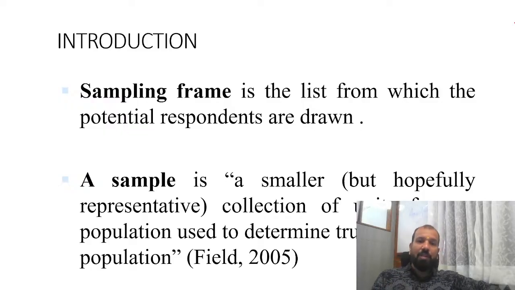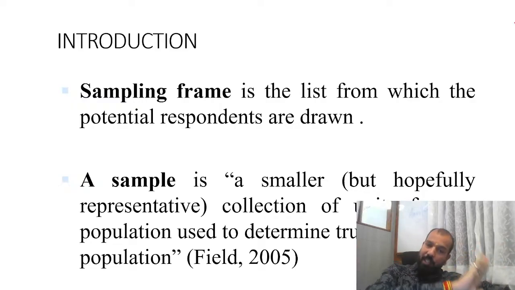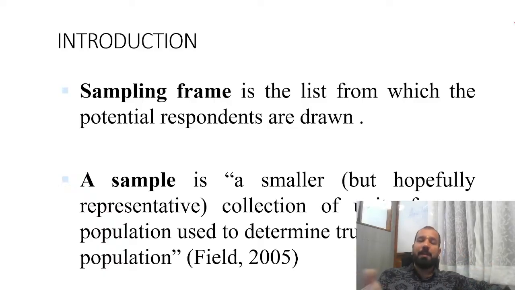You have taken out the syllabus and the teaching pedagogy. At the same time, you have taken out the data of the placement of each and every college, and you are just finding the correlation between the teaching pedagogy, the quality of the education, and the placement. So a sample is a very small collection of units from a population, used to determine the truth about the population.